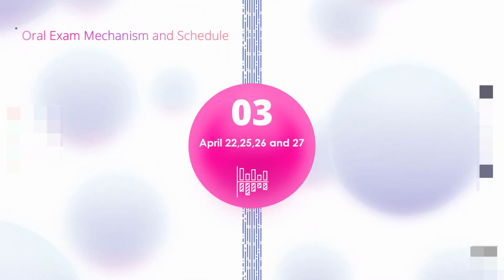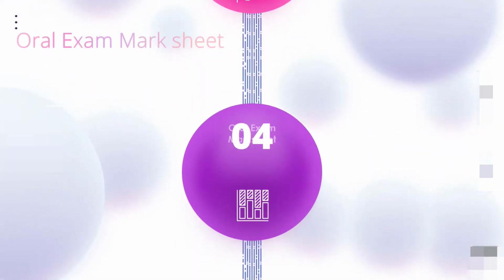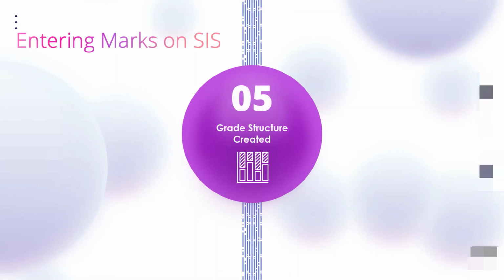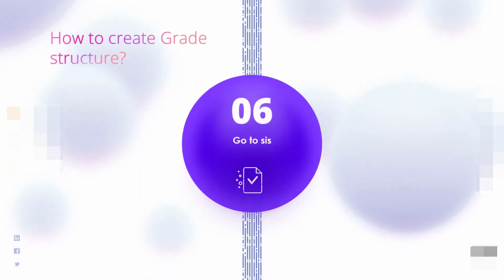The next thing on our agenda is the oral exam mechanism and schedule. I have received the schedule of the oral exam. The next thing I'm going to talk about is the oral exam mark sheet, and I will tell you how to fill out this mark sheet. The next thing is entering marks on SIS. Shafiq has already sent you an email. The grade structure has been created. I will also tell you how to create the grade structure, step by step, what you are supposed to do.